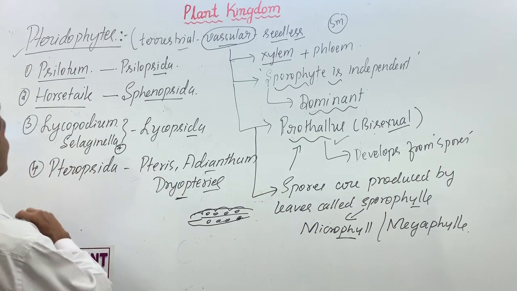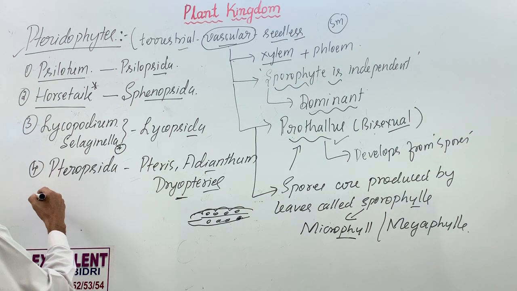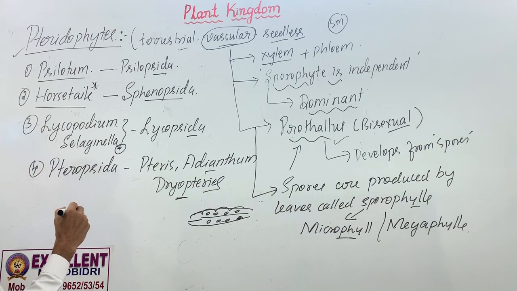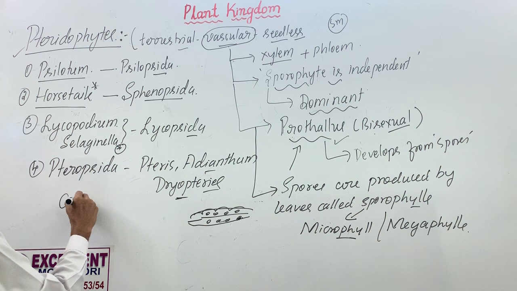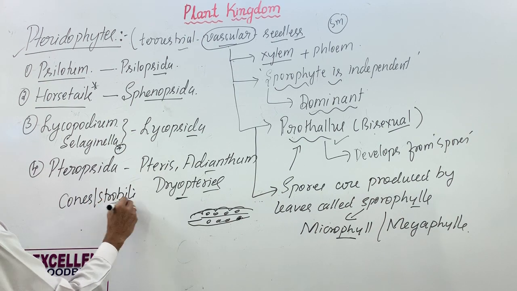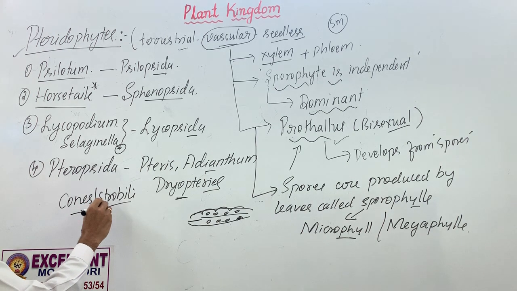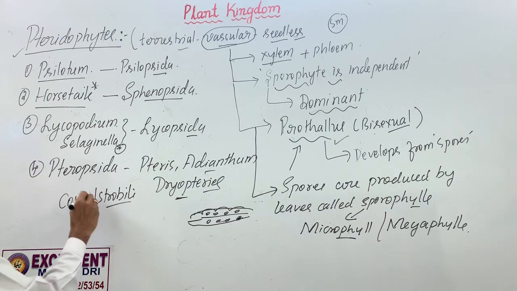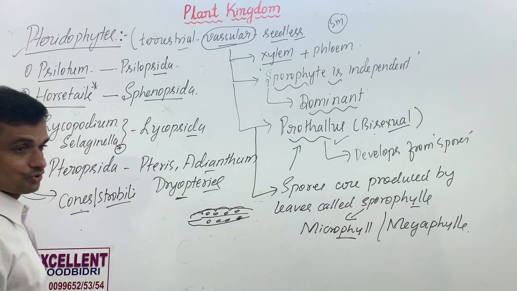However, some plants such as horsetails and Selaginella, not Lycopodium, have got cones or strobili. The spores are formed inside this. It's not capsule, it's not sporophyll. It's like specialized cones. I will tell you about this later in gymnosperm characteristics. They got cones.